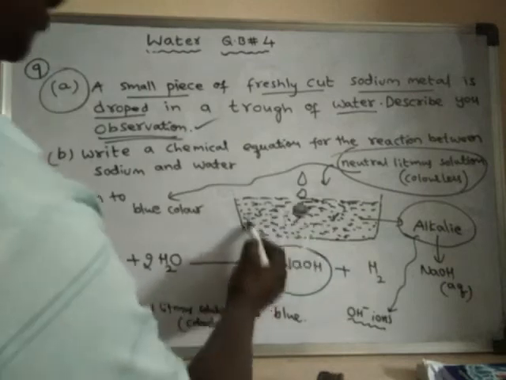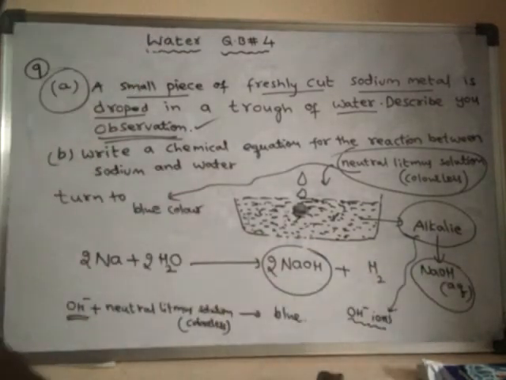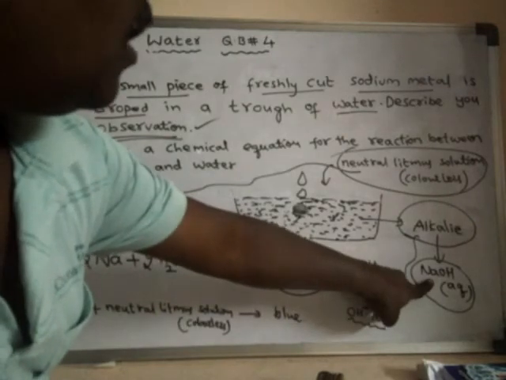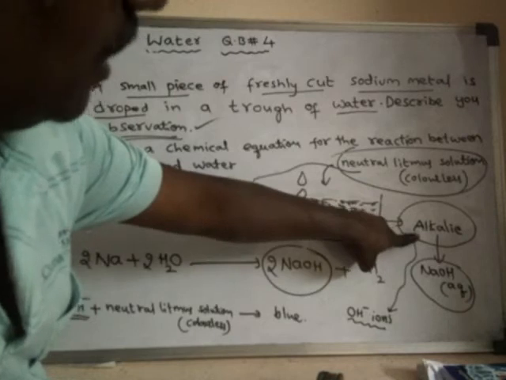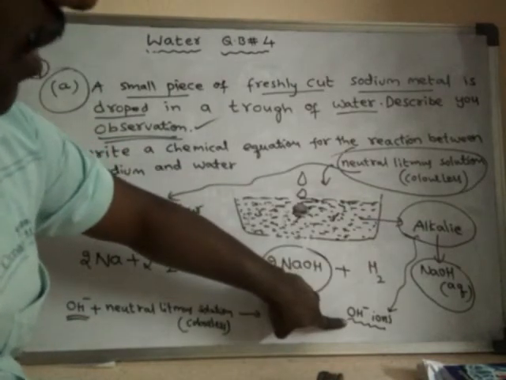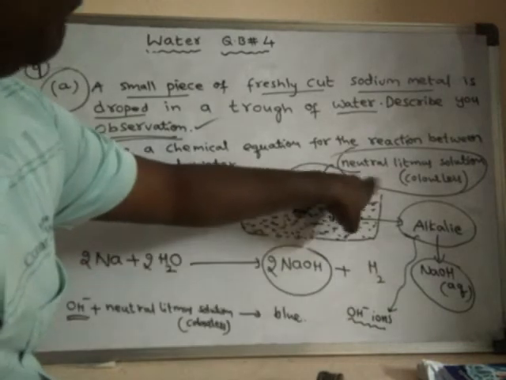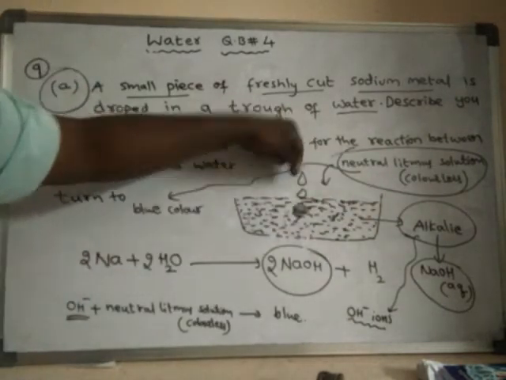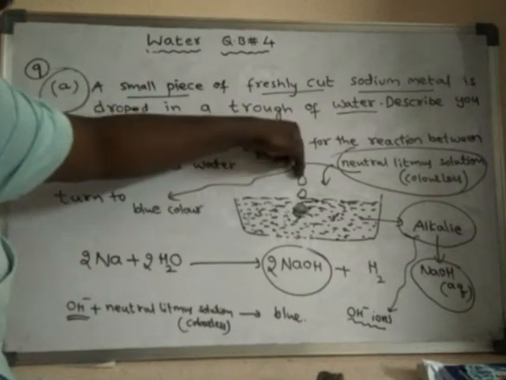Because in this solution, due to the presence of sodium hydroxide, NaOH, as it is an alkali, generally any alkali solution contains OH minus ions. So these OH minus ions will react with the neutral litmus solution, which is colorless.